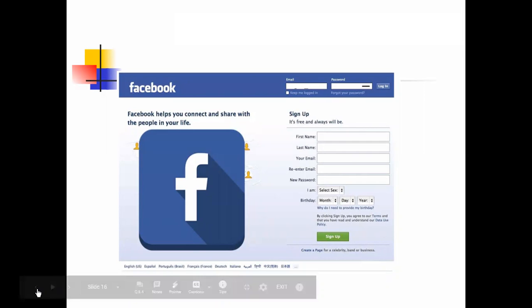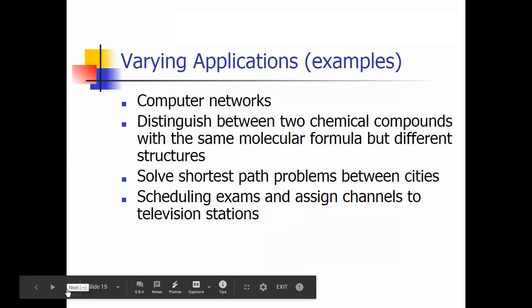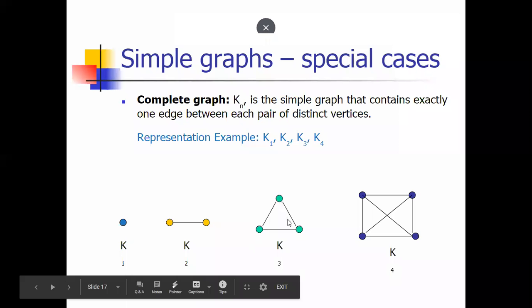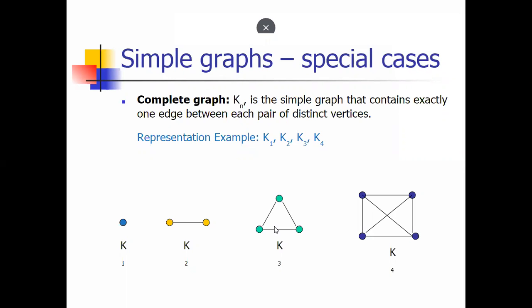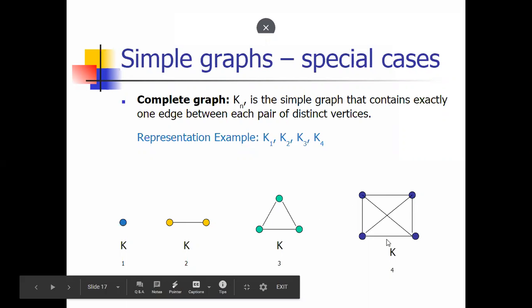We can see the different applications of graph, such as finding the shortest path between two cities. Now, three nodes, again connected to each other. Let's say we check a K3 graph, that is three nodes connected to each other via edges. It is called a complete graph, meaning each and every vertex is connected to each other. The concept is complete graph.